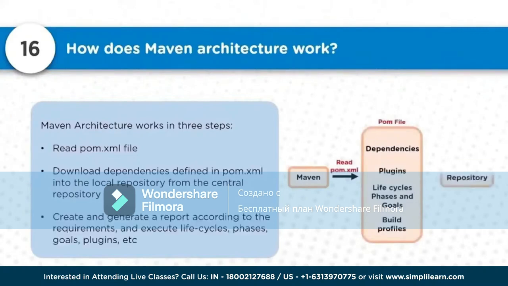Once that is done, it will generate the reports according to the life cycles you have configured, whether it's clean, install, site, deploy, package, or whatever life cycle you want to trigger. You will trigger that particular life cycle, and corresponding to that the build or a specific task will be performed.